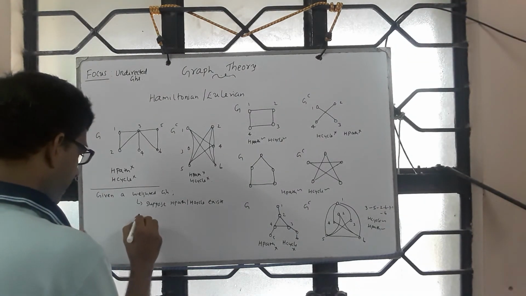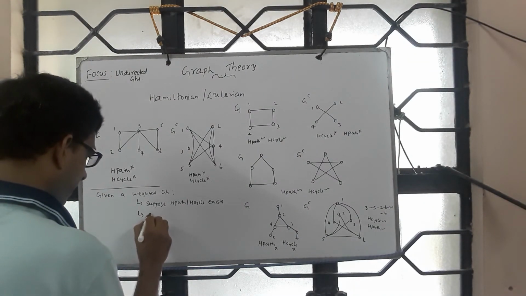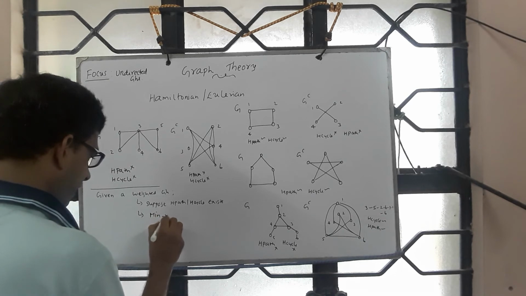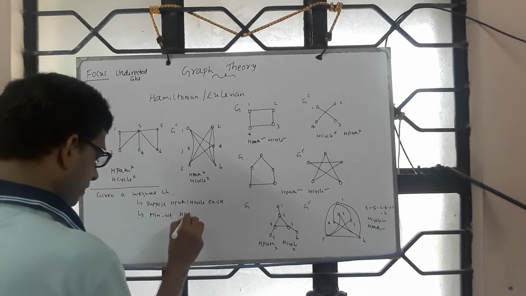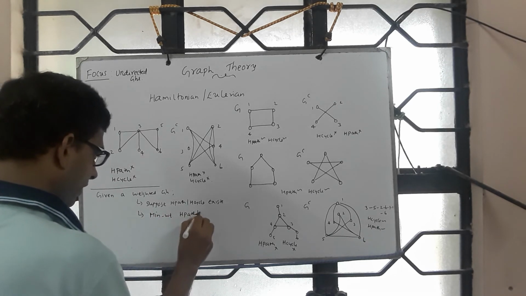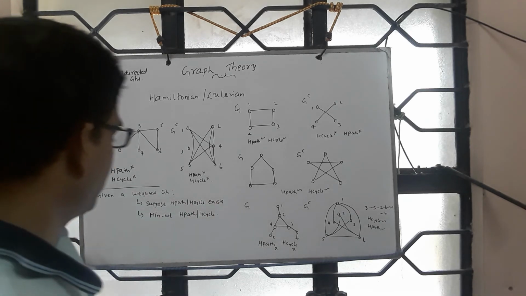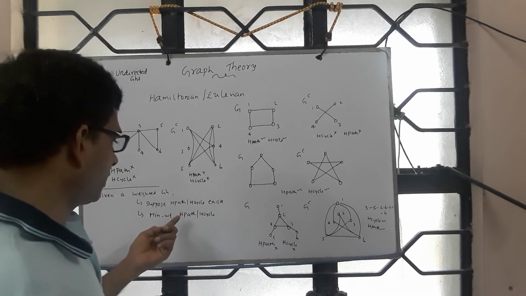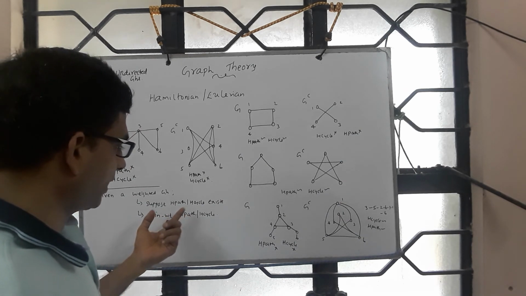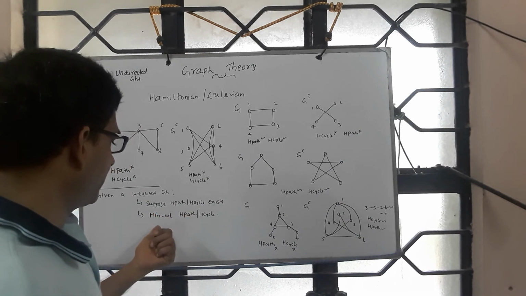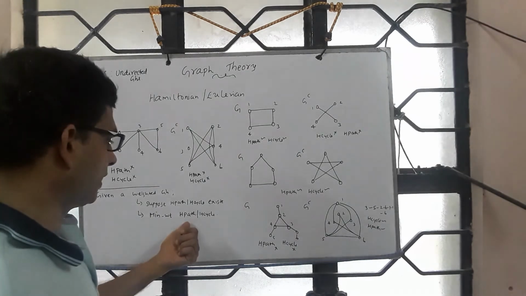So naturally we are interested in finding min weight H path or min weight H cycle. So if a graph has an H path, then the natural question is, the graph may contain more than one. We are interested in finding the min weight H path.